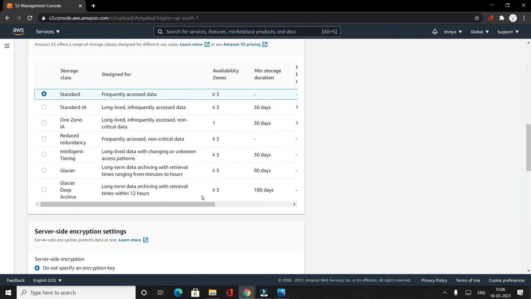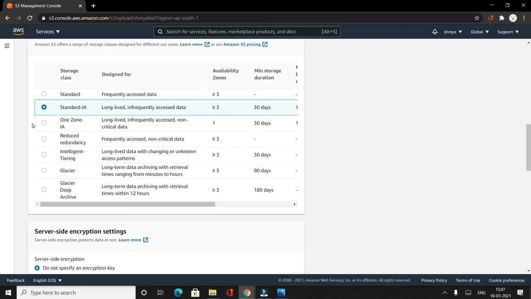Now this is a very important thing. We looked at the storage classes in detail. This storage class option comes up when I am uploading an object. While uploading, I can say where I want to upload and in which storage class I want to upload my object. So I can select any of the storage classes.